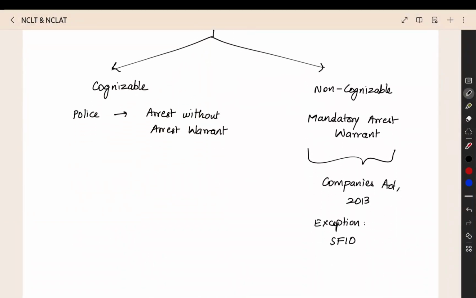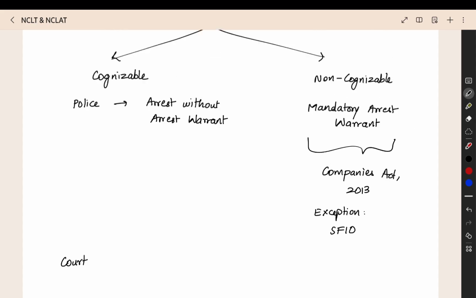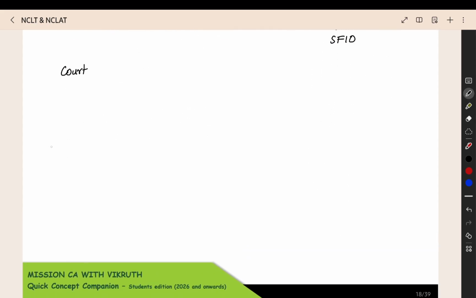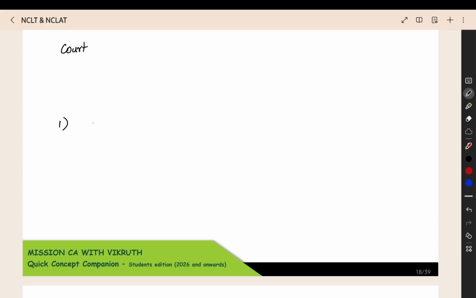Now we saw based on the police. Now when you see from the point of view of court, what is the point of view of court? What the court will do, I will tell you. So when you go to a court, first, when the police goes and tells that there is a problem with this person, they start the trial in the court. Then what will the court do? Court will first issue the summons.